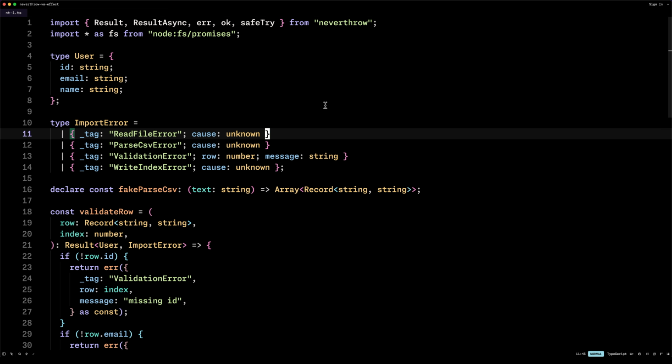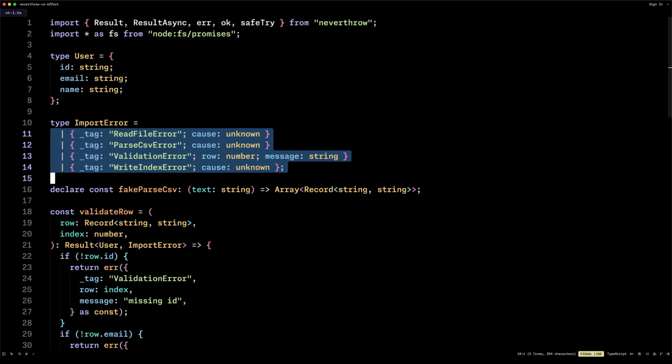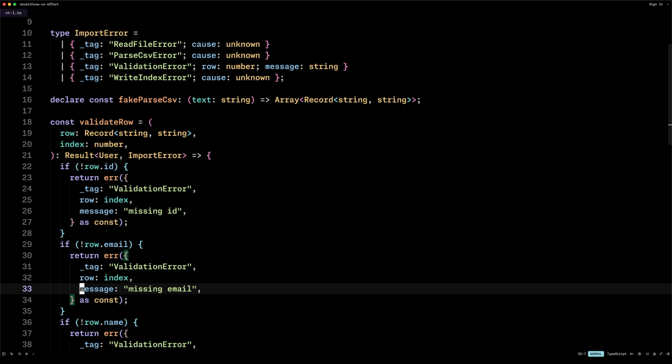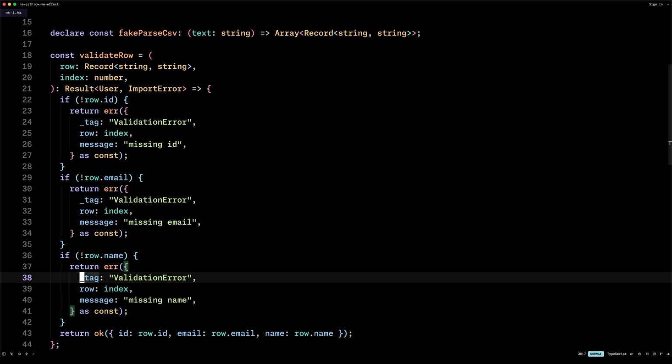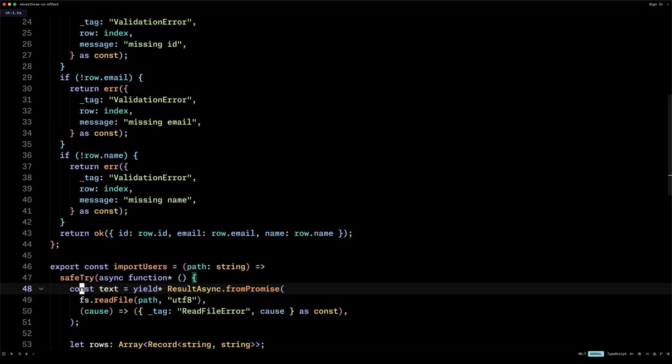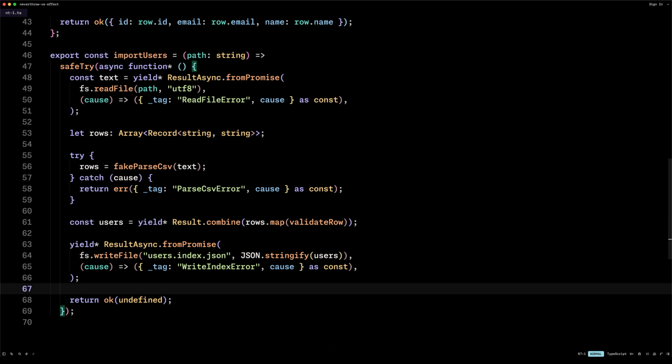So reading a local file, validating the rows, etc. Very simple stuff. So we have our type user, then we have some possible errors. So an error reading the file, an error parsing the CSV, a validation error, or a write index error. We then have this fake parse CSV function, and so we declare this validate row, and we simply check that each property that we're looking for exists. We're not doing an extensive check that they are the correct type and whatnot, but for demo purposes this should suffice.